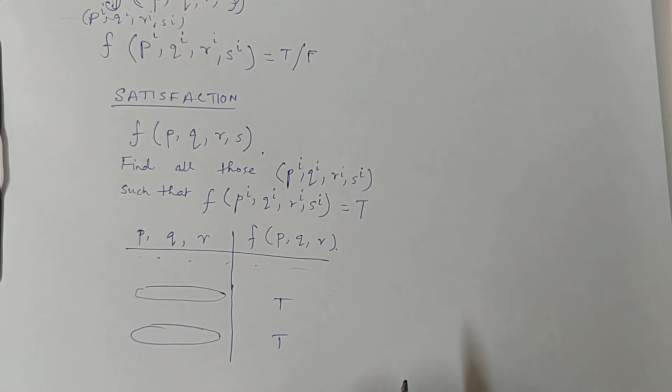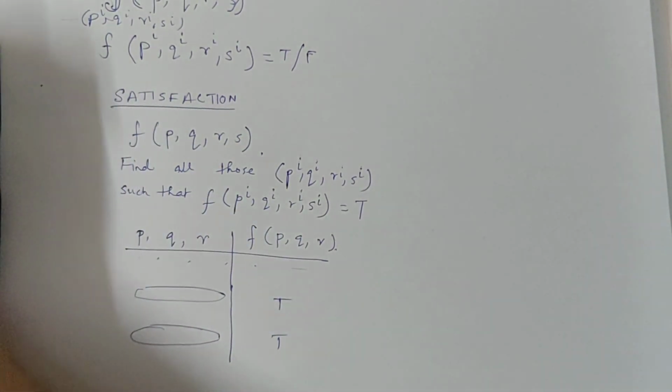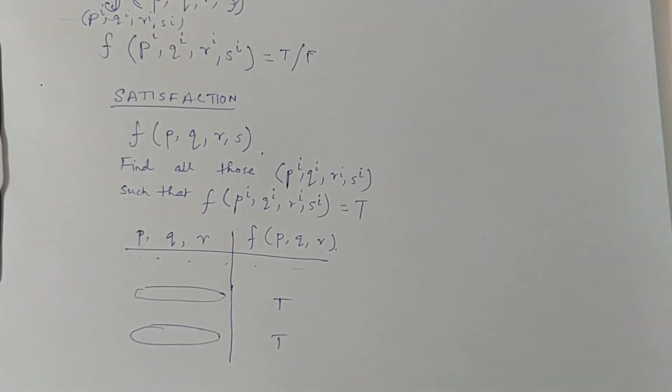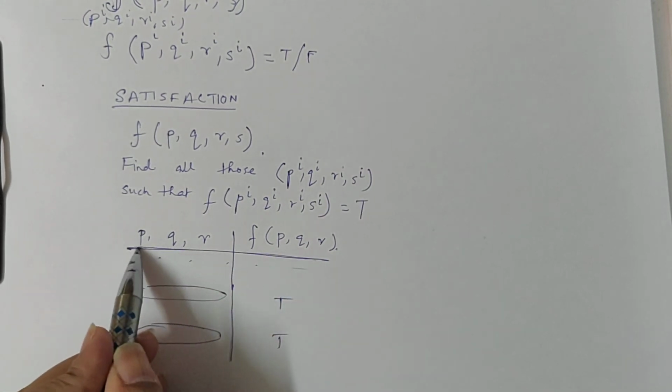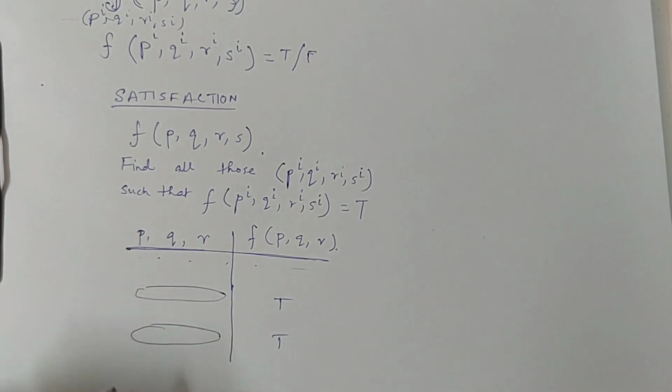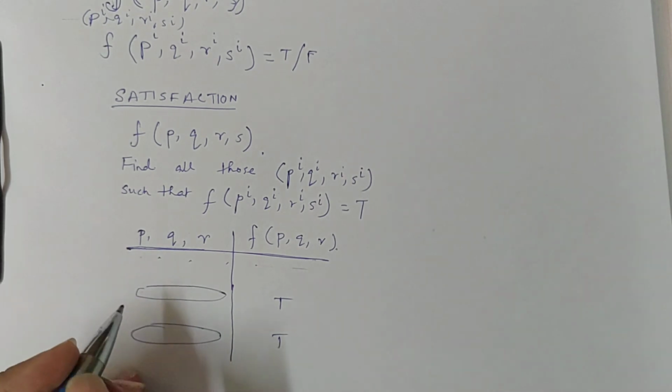But is there a problem? Is there an issue in this solution? Yes, there is an issue. The issue is, what is the size of this truth table? With three variables, how many combinations are there?